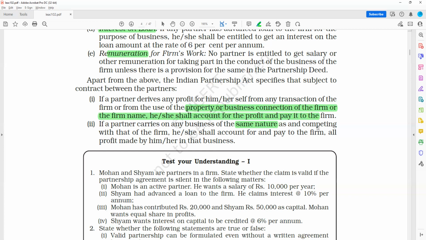Now, what happens? One of the partners needs a land for the celebration of the birthday party of his child. So what he does, he uses the property of the firm for one day and does not give money to the firm for the rent.